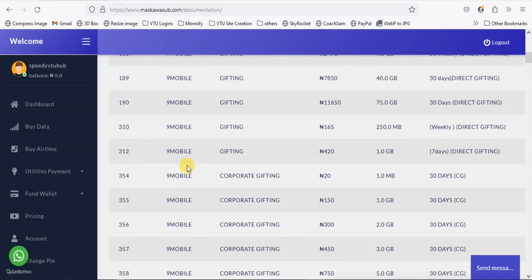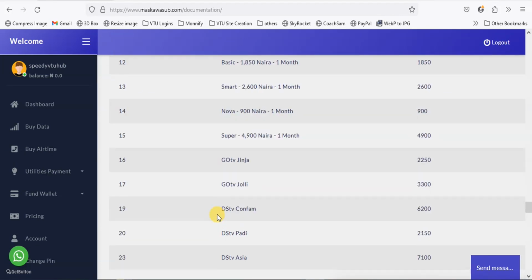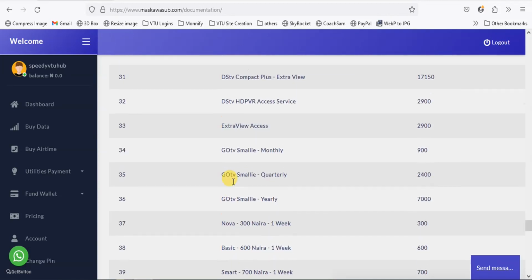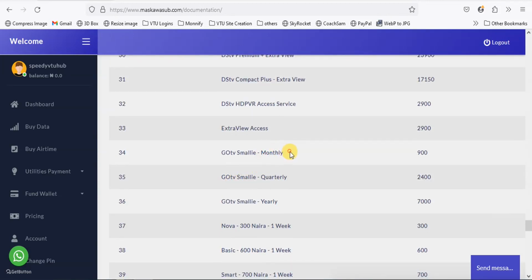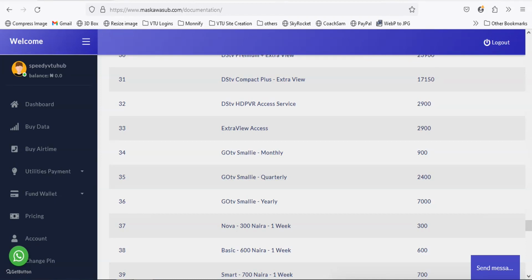So the plan ID for Mascawa is, let's look at Smallie here. Or I could just do Control F on my keyboard. It's not working. Okay. So let's look at GOtv Smallie monthly, right? The plan is 34, the price is 900. So I come here, I type in 900, sorry, 34, right? Am I correct? 34.